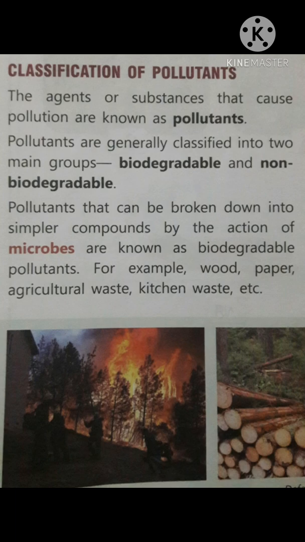Pollutants that can be broken down into simpler compounds by the action of microbes are known as biodegradable pollutants. These are related to plant and animal waste, which is simply broken down into simpler compounds by the action of microbes, and these are placed in the green color dustbin. For example, wood, paper, agricultural waste, kitchen waste, etc. These are all biodegradable waste.